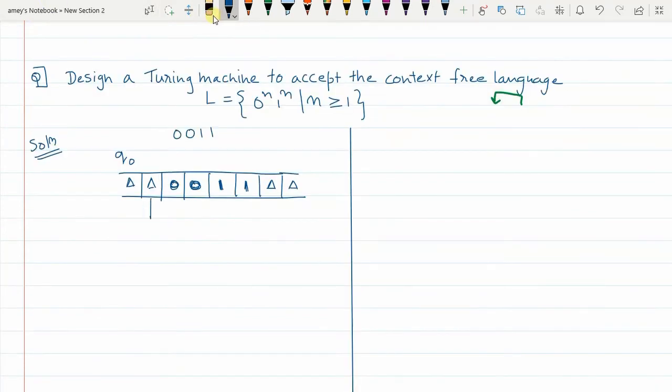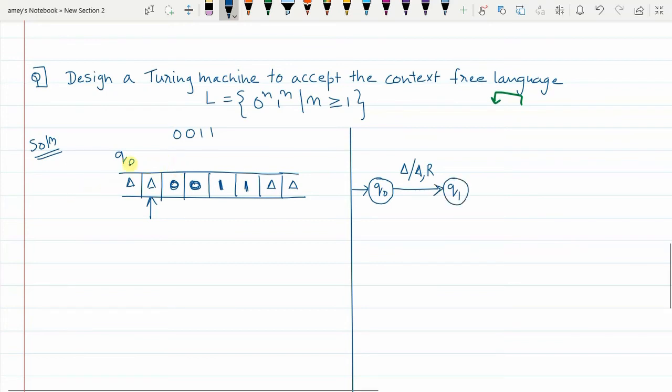Okay. So initially the input pointer is pointing to the cell one place to the left of the input. And initially we are in Q0 state. So let's say Q0 is the initial state. Now in initial state Q0, when delta is encountered, I will replace delta with itself, the pointer moves one place to the right, and I will go to Q1 state.